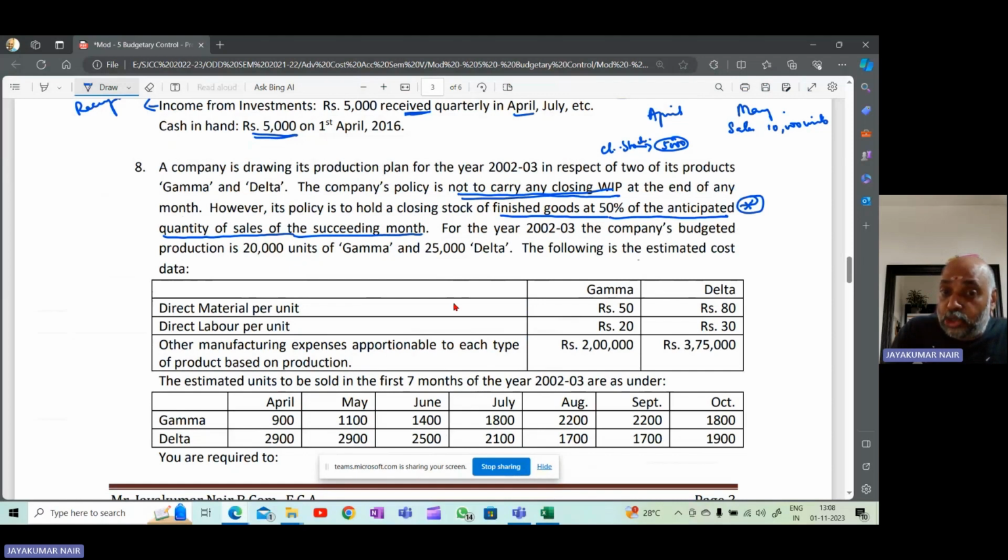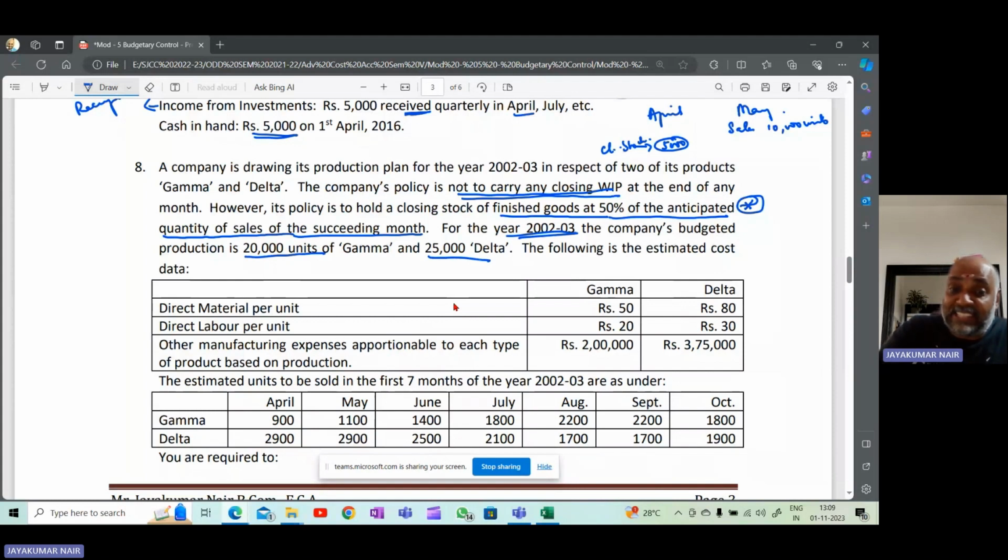However, its policy is to hold closing stock of finished goods at 50% of the anticipated quantity of sales of the succeeding month. For the year 2002-2003, the company's budgeted production is 20,000 units Gamma and 25,000 units Delta. So they are saying for the whole year, the company's budget is production of Gamma 20,000 units and Delta 25,000 units.